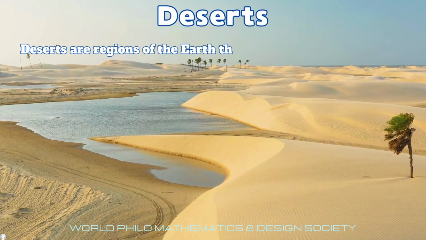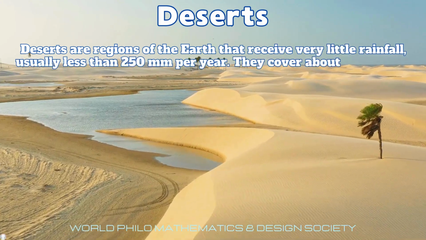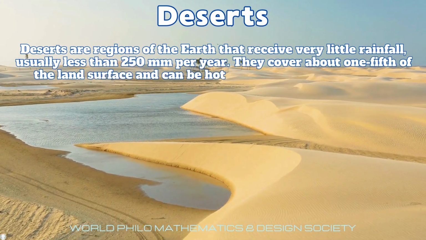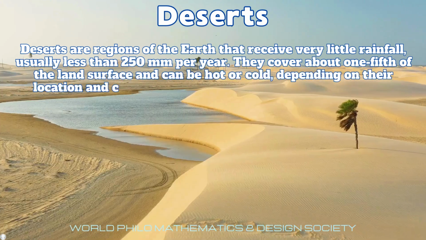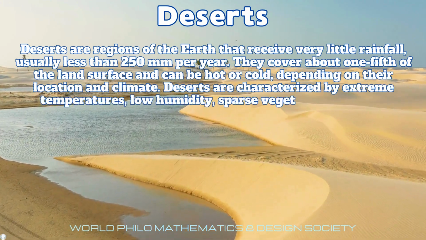Deserts are regions of the earth that receive very little rainfall, usually less than 250 mm per year. They cover about one-fifth of the land surface and can be hot or cold, depending on their location and climate. Deserts are characterized by extreme temperatures, low humidity, sparse vegetation, and high evaporation rates.